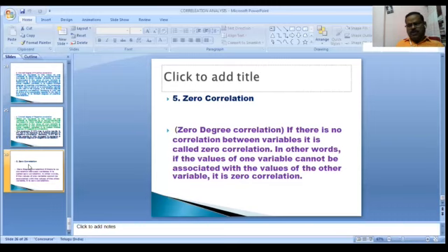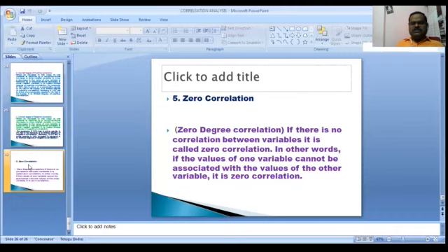It is zero correlation. In zero correlation, there is no correlation between variables. The values of one variable cannot be associated with the values of the other variable.